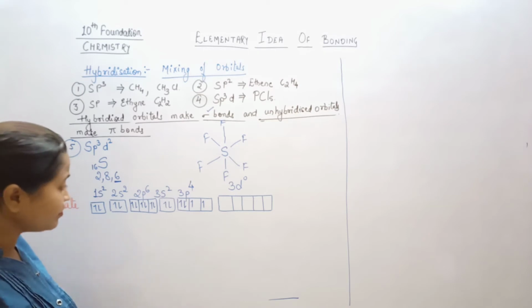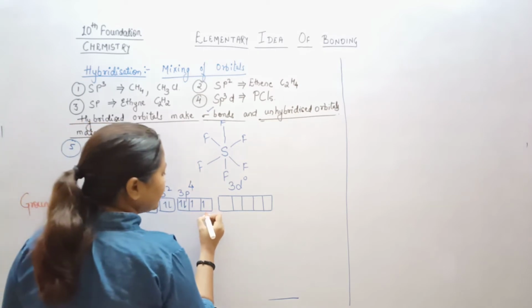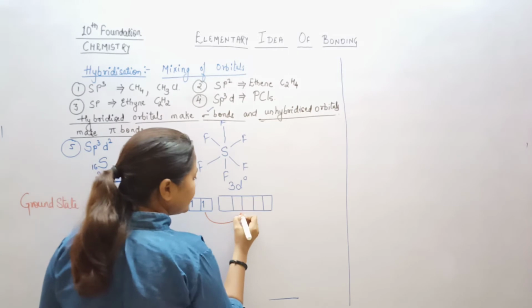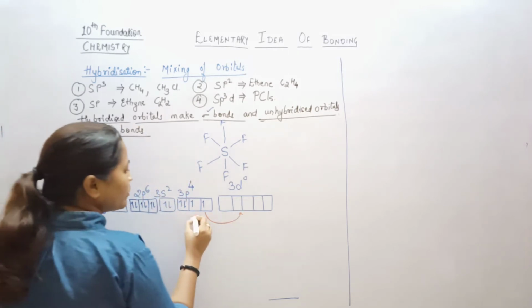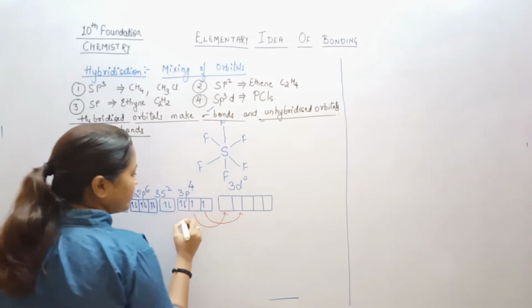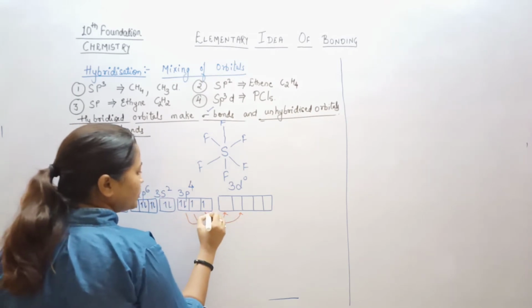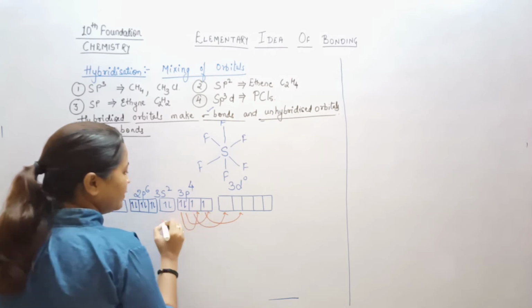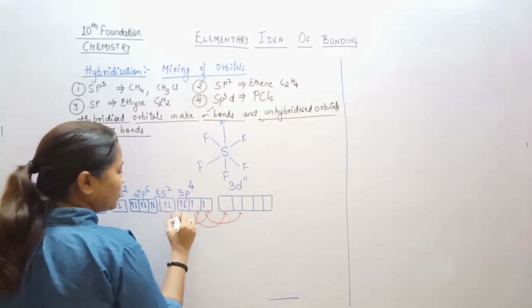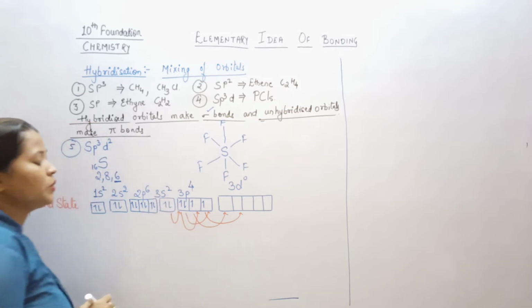Once the electron gains energy it will jump into its higher orbital. From here it will go to here, one more electron will go over here, and from here one electron will jump into this empty orbital.